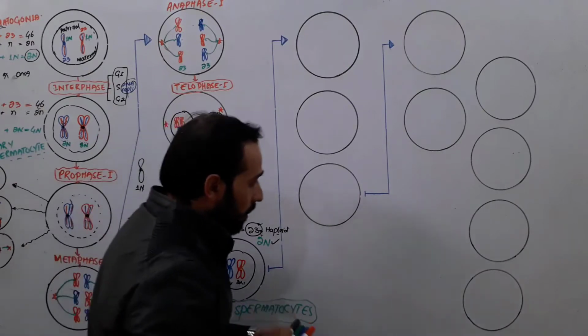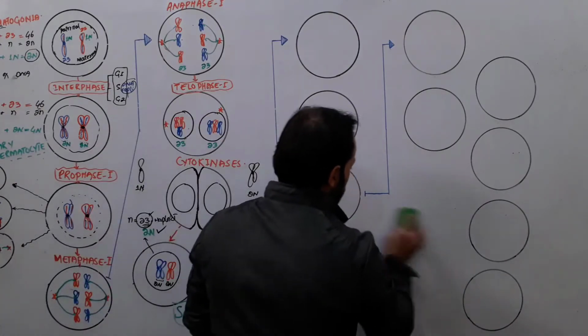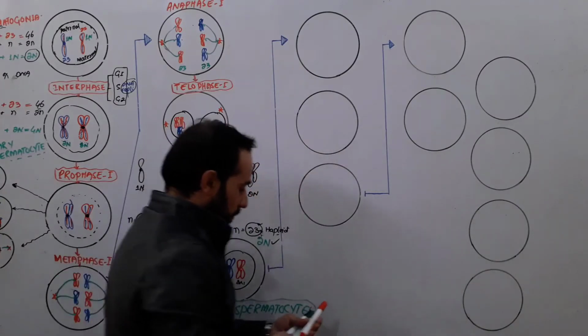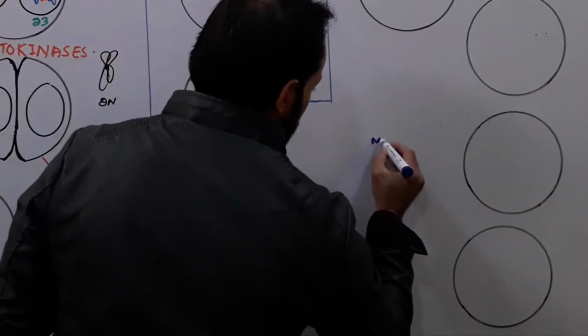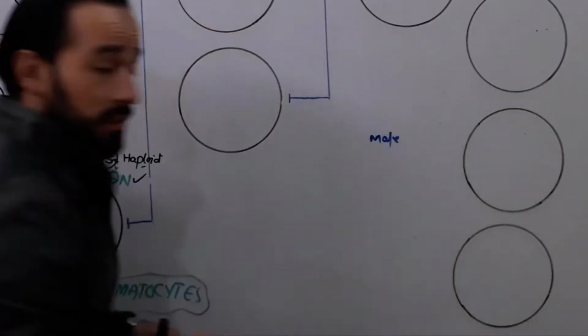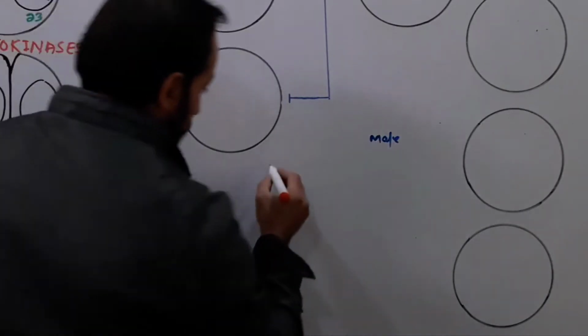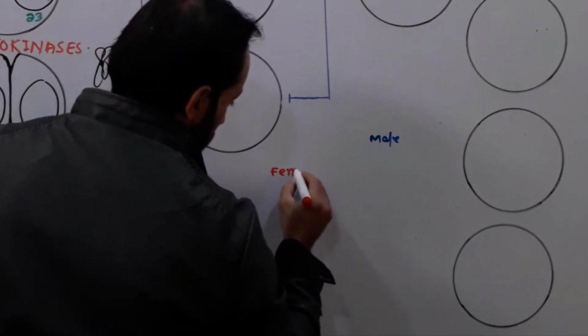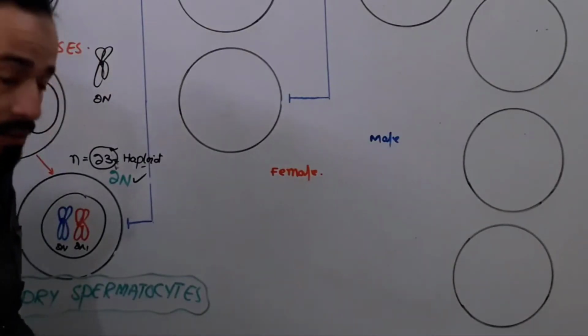Clear? Some very basic things regarding meiosis, friends. Listen carefully. If it is occurring in male, look carefully. Let me clear all the terms first, then we will not have any confusion, right? And if it is occurring in female, what are the changes and differences that occur?